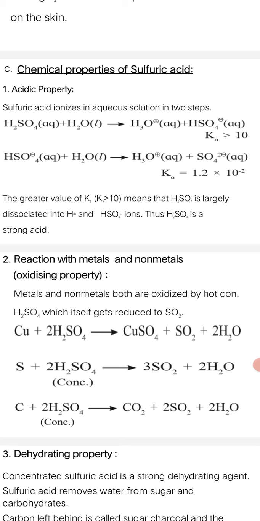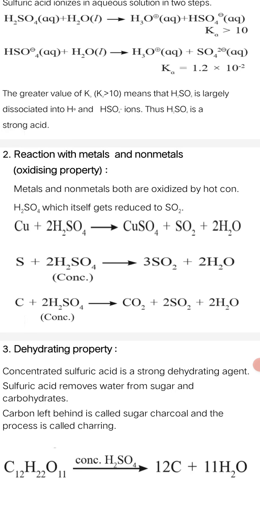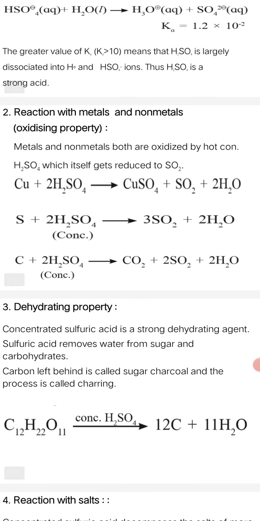It shows that sulfuric acid is largely dissociated in aqueous solution into H plus ions and HSO4 minus ions. Thus, sulfuric acid is a strong acid. And you know it is a dibasic acid. Why? Because it gives out 2 protons at a time. Now, the reaction of metals and non-metals with sulfuric acid is also called the oxidizing property.